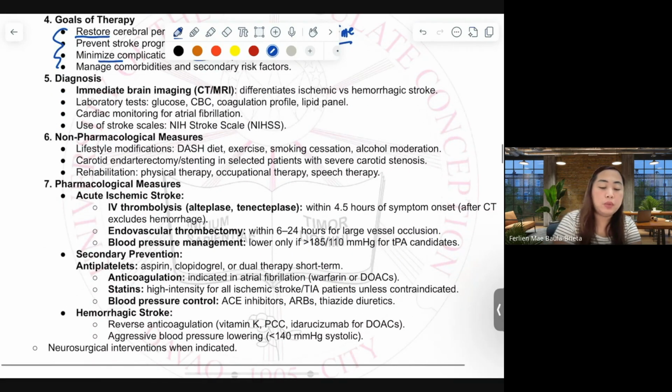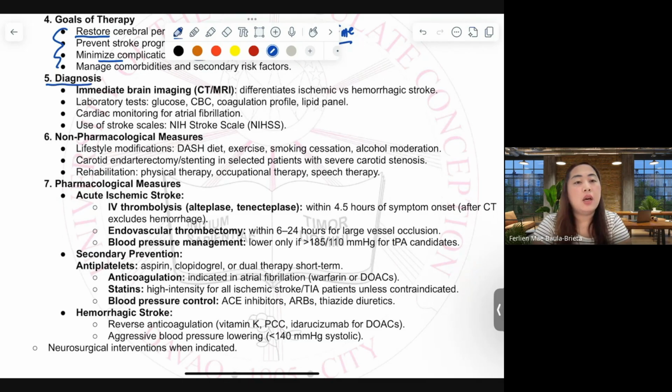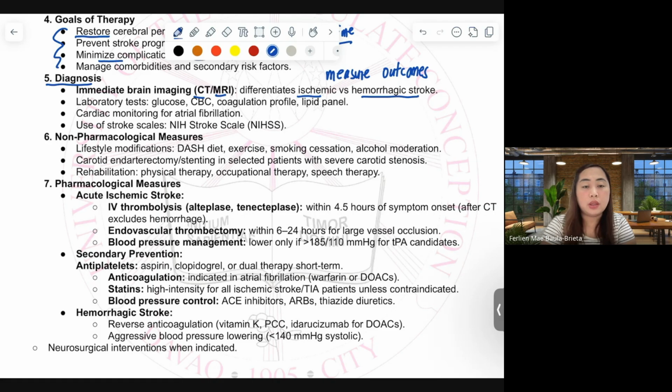Our plan should reflect the things that would help us measure the outcomes. And that includes diagnostic tools. We can have imaging like CT scan and MRI to differentiate ischemic versus hemorrhagic stroke because management depends on what type of stroke we are dealing with.